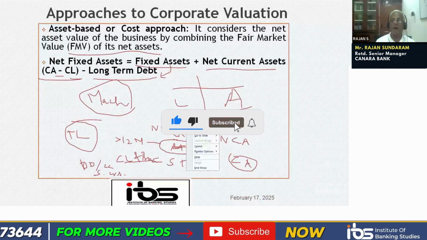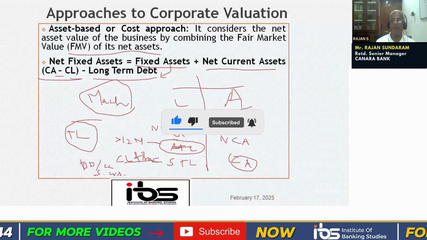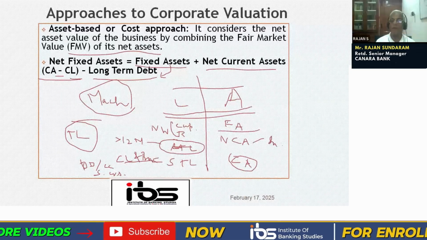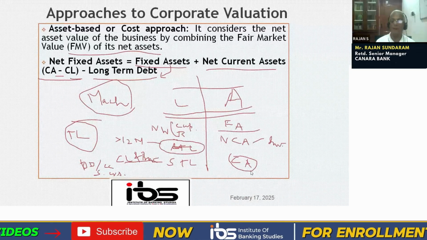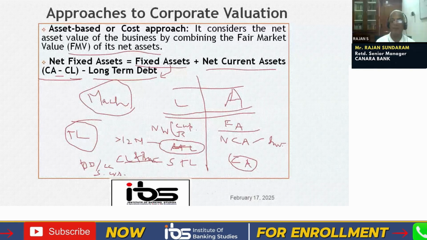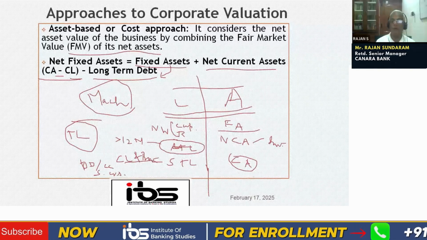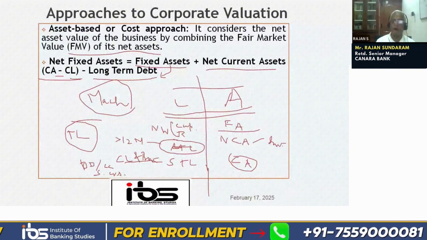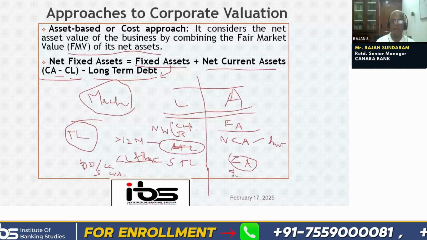On the asset side, we have fixed assets, non-current assets like investments in sister companies, investments in shares, etc. Then we have current assets, which will be converted into cash within the next 12 months. Then we also have what is called the intangible assets.